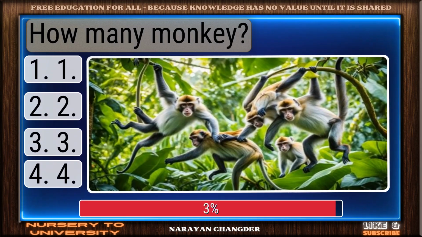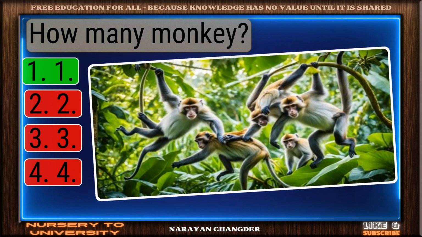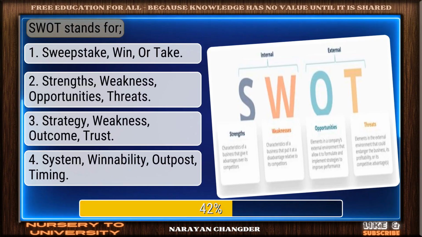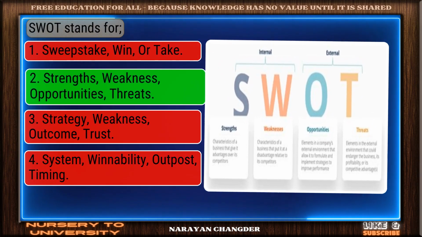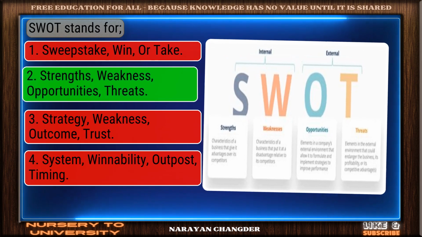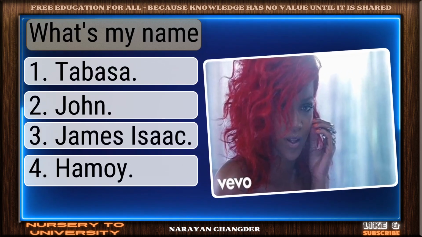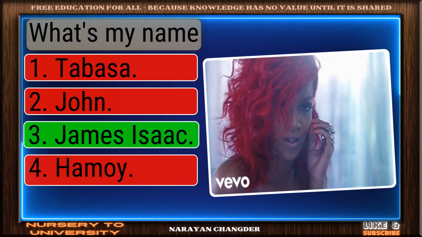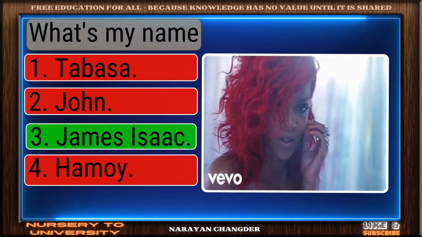How many monkey? Smart move. One is an accurate answer. SWOT stands for. Smart pick. Strengths, weaknesses, opportunities, threats is the correct choice. What's my name? Well reasoned. James Isaac is the correct choice.